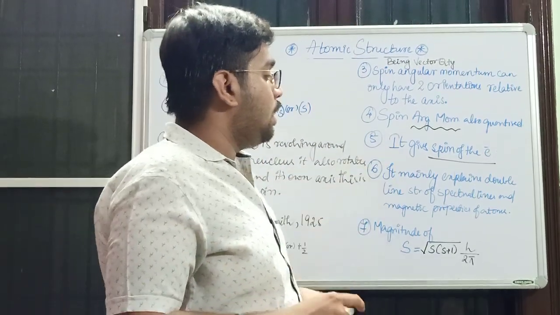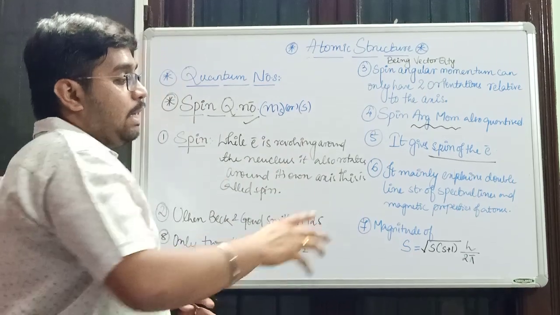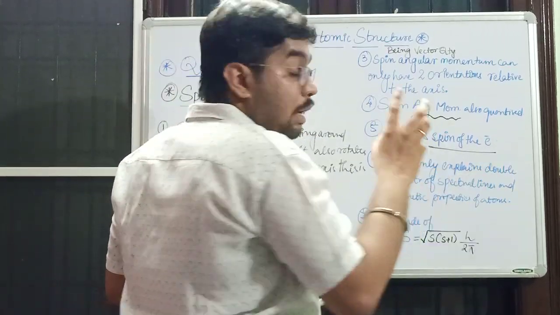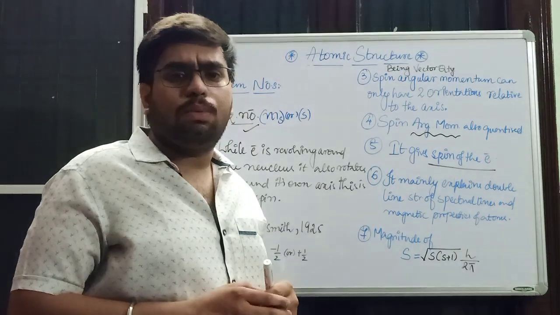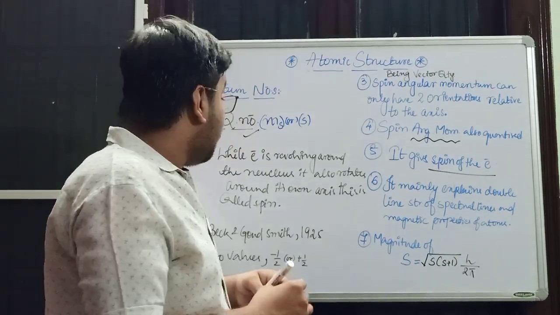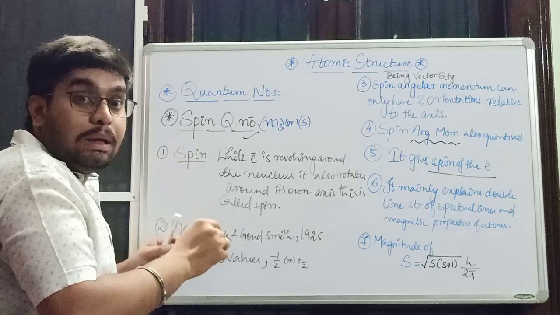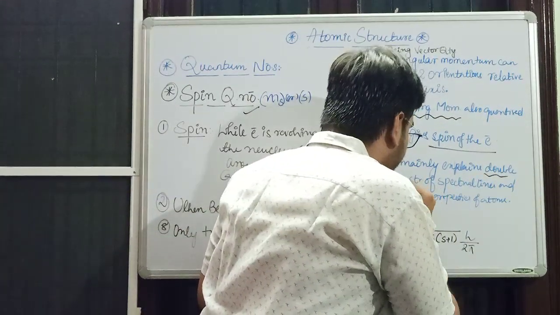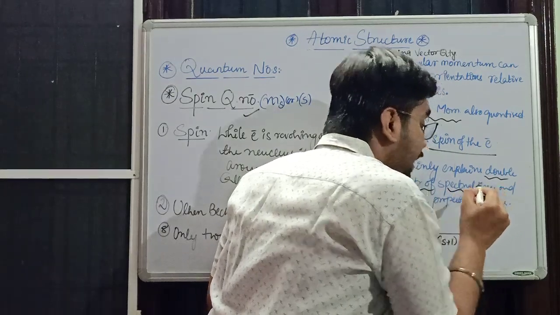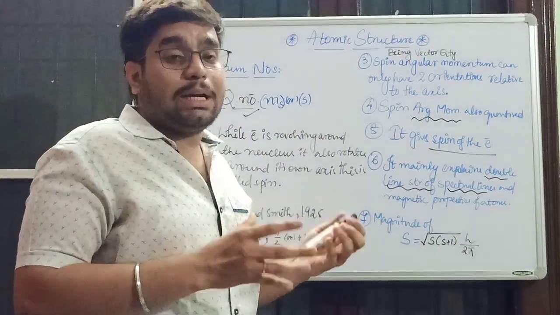It mainly explains the double line structure of spectral lines. How is the spectrum formed?